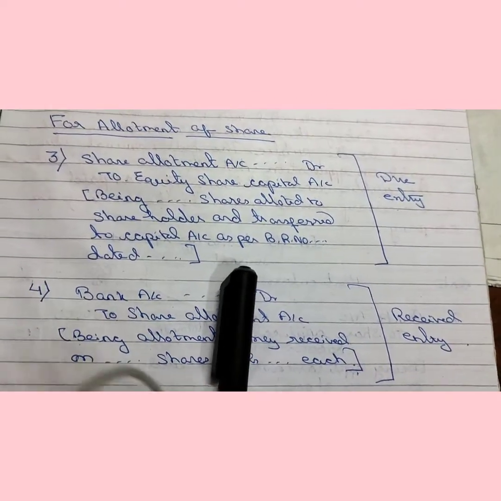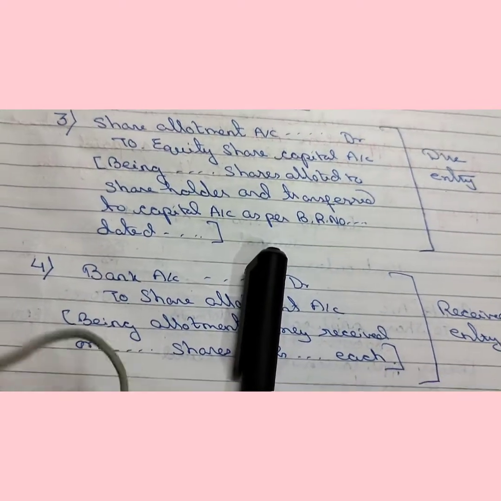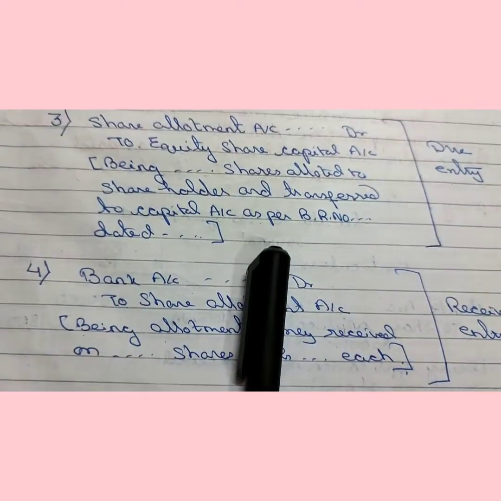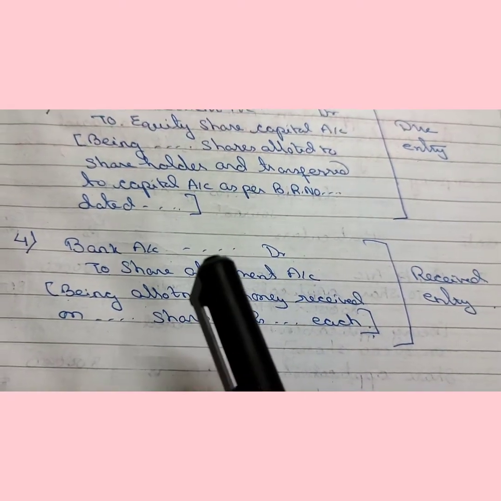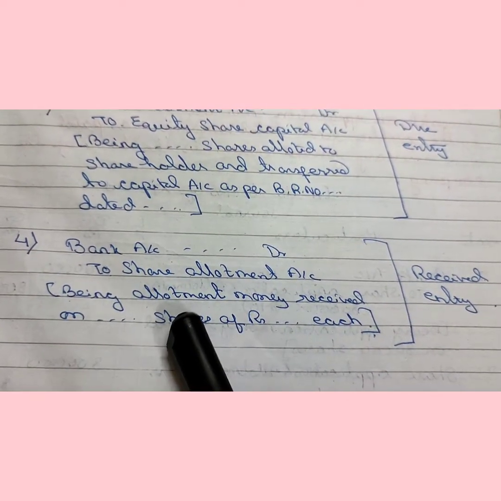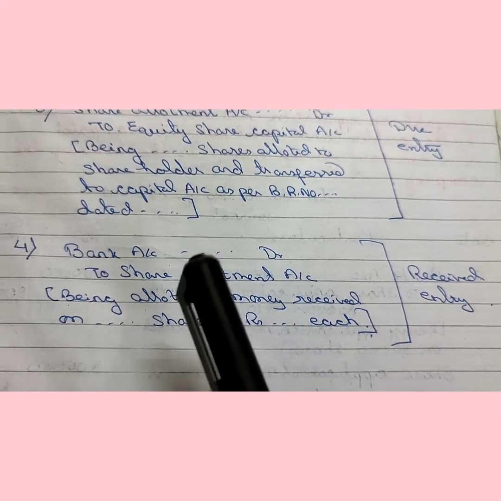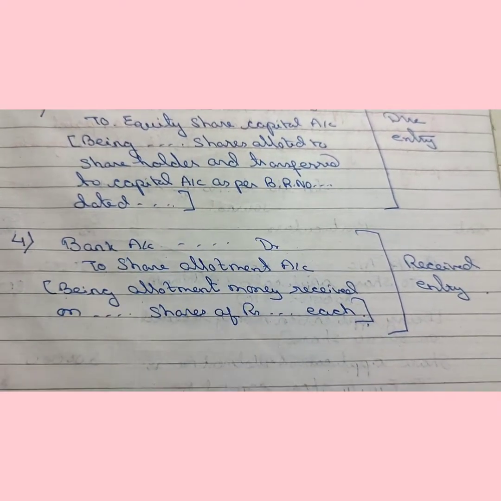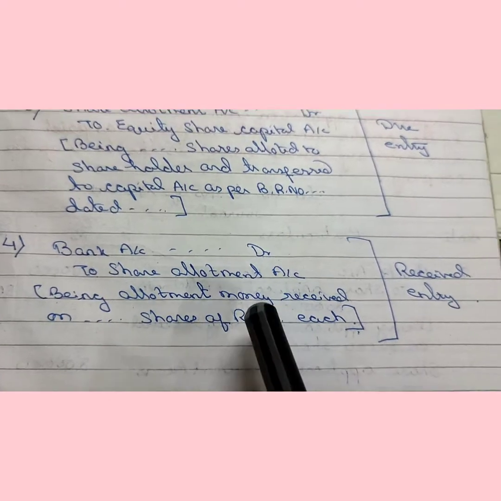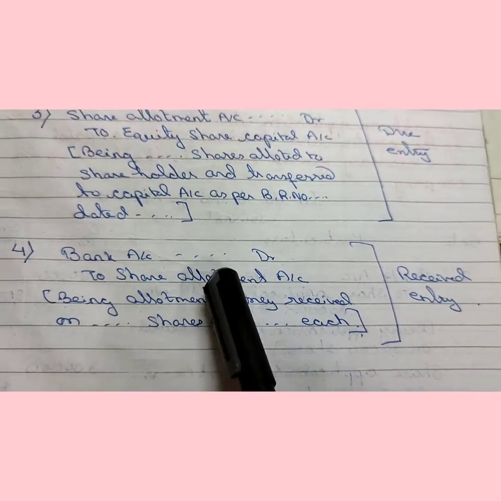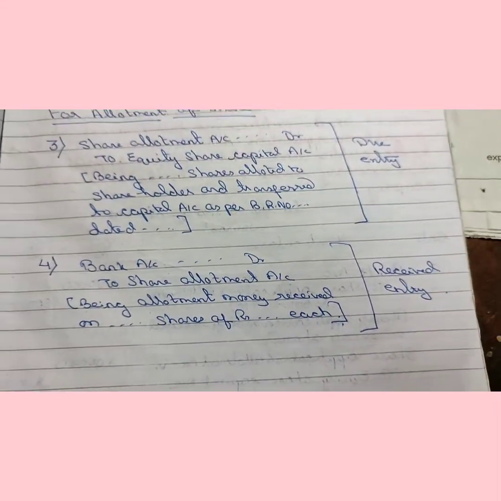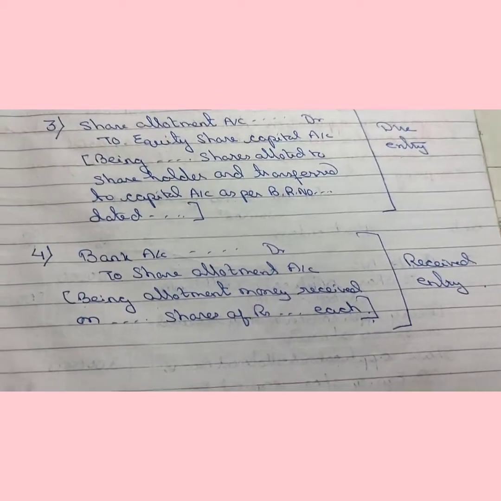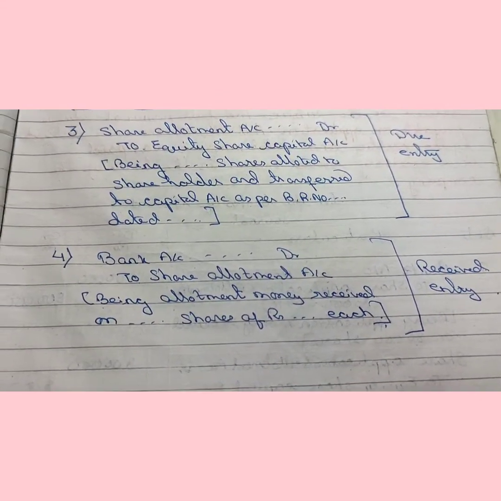When allotment is made, that means allotment of shares is made by the board of directors, then they call for the amount and the public pays the amount. So when the company receives the allotment money, the entry will be bank account debit to share allotment account, and the narration is: being allotment money received on number of shares of rupees ...